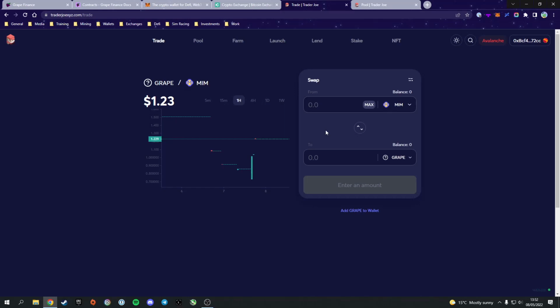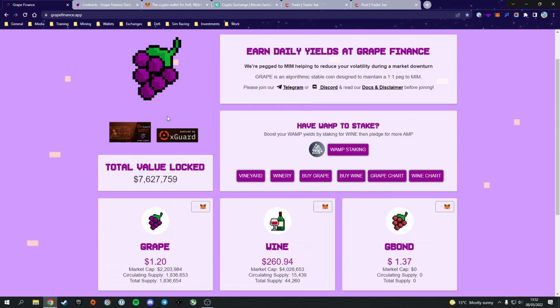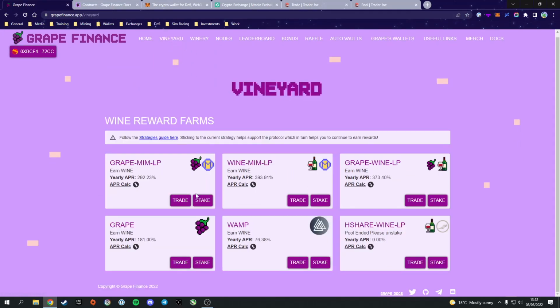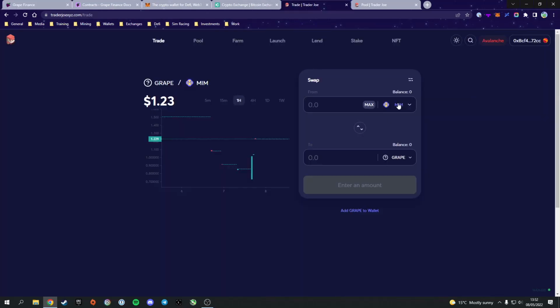There's two ways of adding liquidity, this depends really on your strategy, right? In the winery, if you just want to single-sided stake Grape, then you're going to want to convert all of your Mim into Grape.